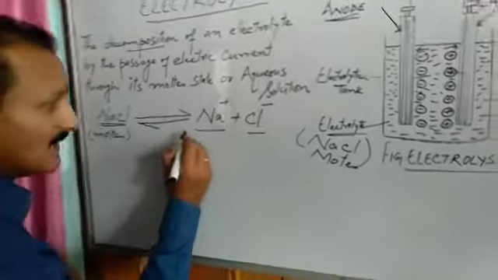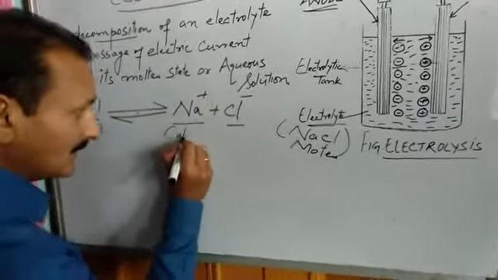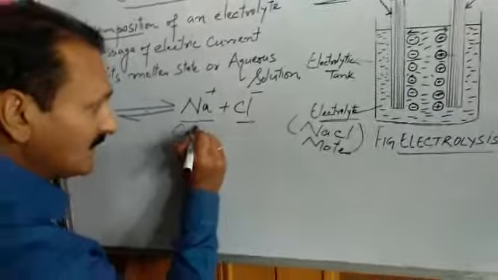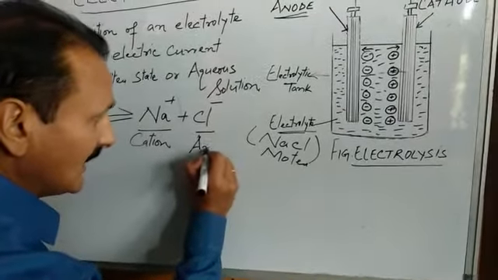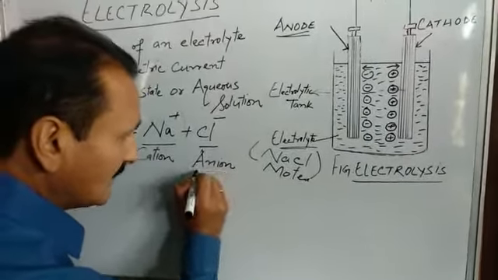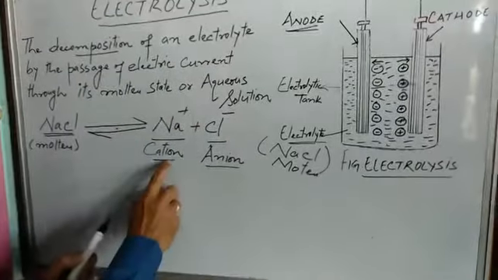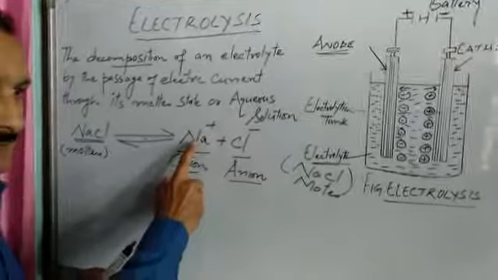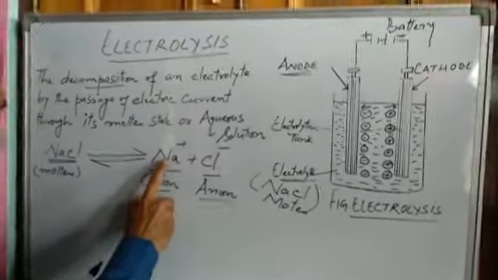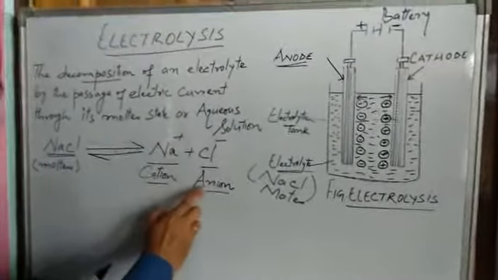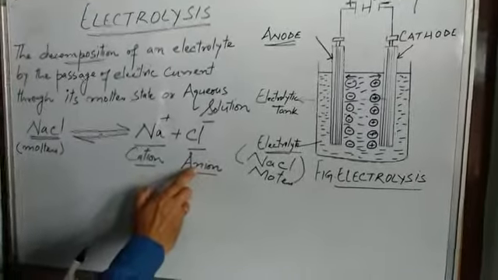The positive ion is known as cation and the negative ion is known as anion. So here we have two terms, cation and anion. Cation is a positively charged ion. All positively charged ions are known as cations and all negatively charged ions are known as anions.